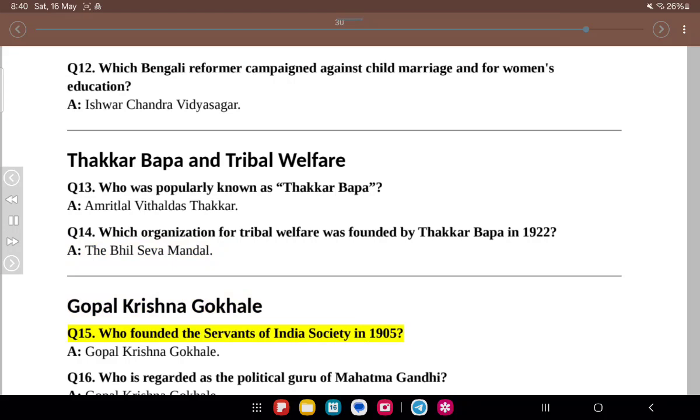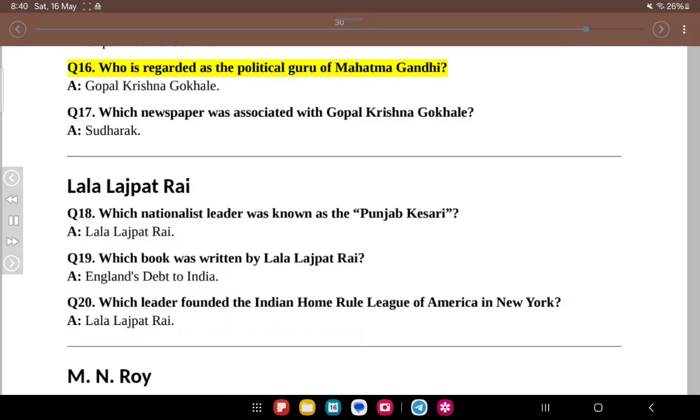Gopal Krishna Gokhale. Q15. Who founded the Servants of India Society in 1905? A. Gopal Krishna Gokhale. Q16. Who is regarded as the political guru of Mahatma Gandhi? A. Gopal Krishna Gokhale. Q17. Which newspaper was associated with Gopal Krishna Gokhale? A. Sudharak.